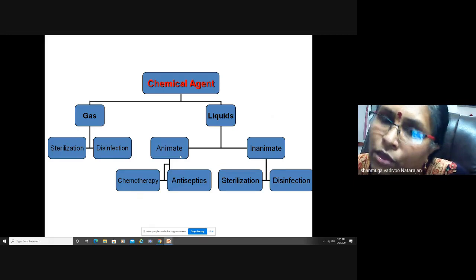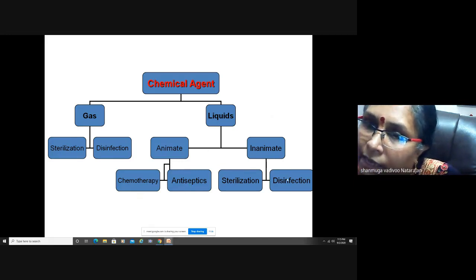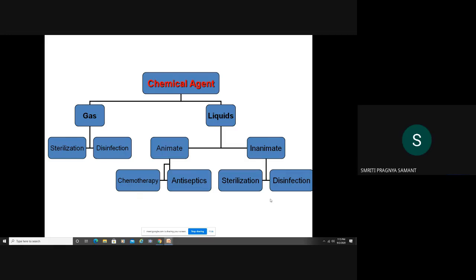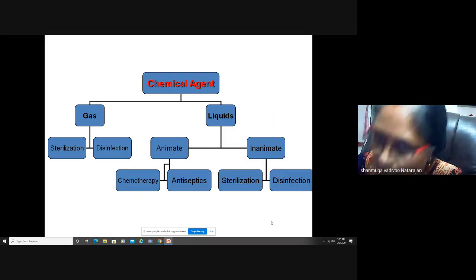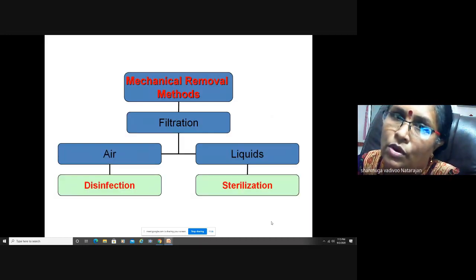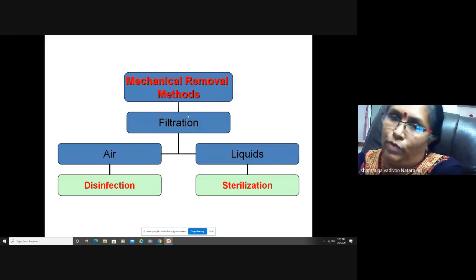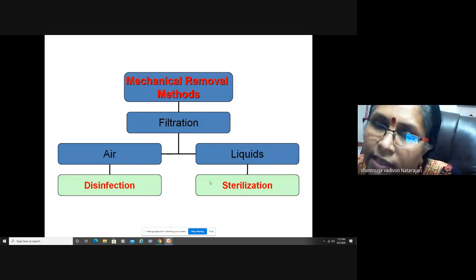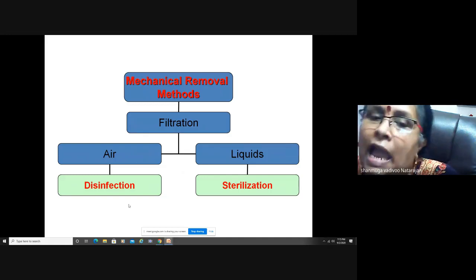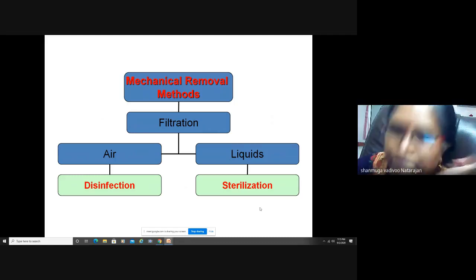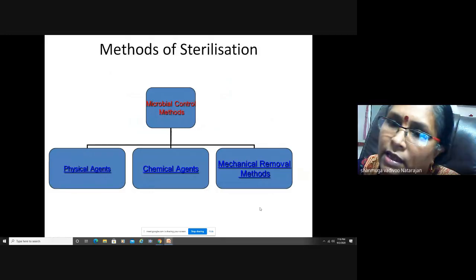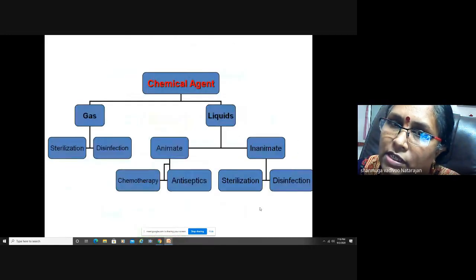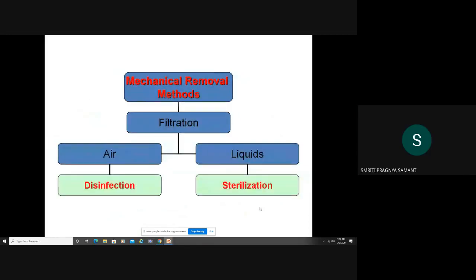So when you use it on animates, it is called an antiseptic. When you use it on inanimate, they are disinfectants. And some of the liquids can be a sterilizer as well. Okay, this is an overall view. And mechanical removal is mostly by filtration, so either air filtration or liquid filtration. Air is disinfection and liquids are sterilization. So these are the main three methods of sterilization: physical agents, chemical, and mechanical.